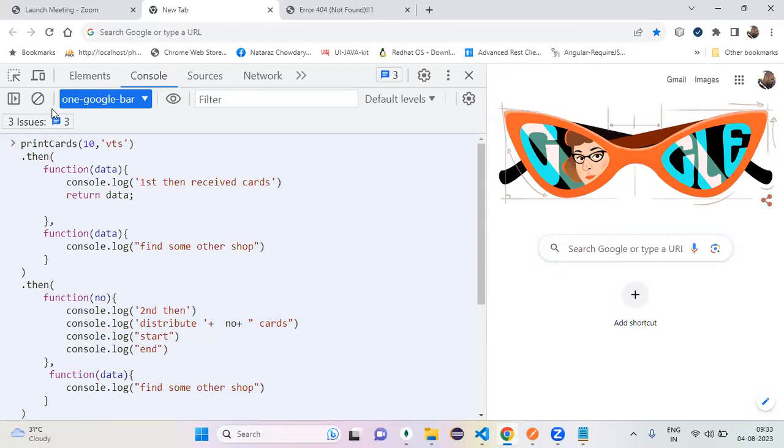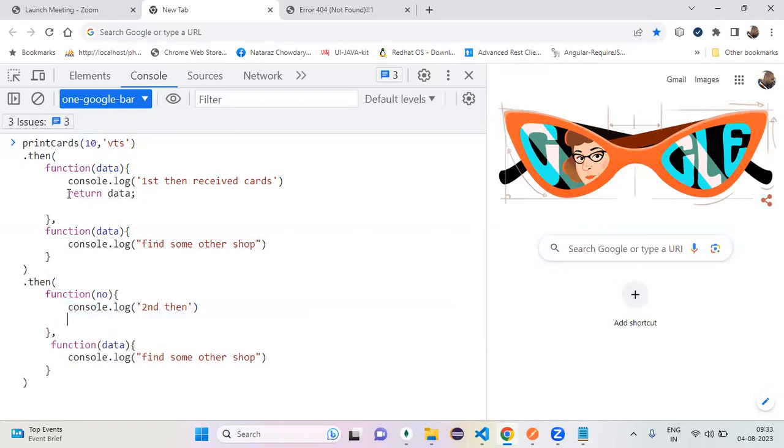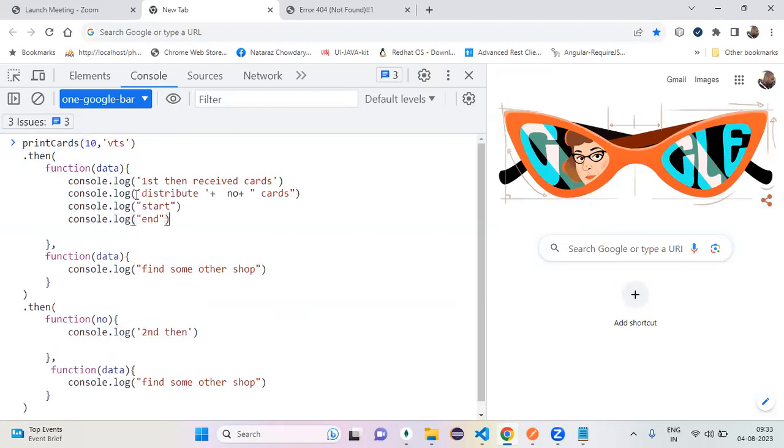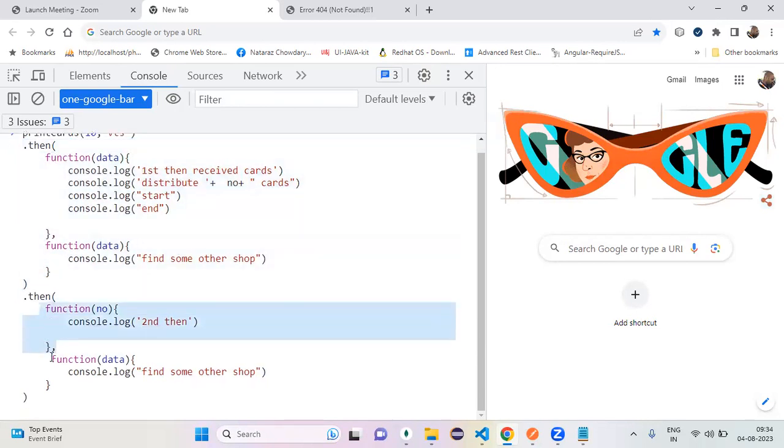Got my point? Okay, see this logic. Can I write here? Okay, I have not written any data. I have not written anything. Okay, tell me the flow. Come on. First then received, distributed the cards. First person only took care. Started, ended. Okay, fine. So then returns me what? Promise. If the promise is returned and you handle the promise, then if there is an error, the first function, or if there is an error, the second function will execute or not. Yes or no? Yes, sir.